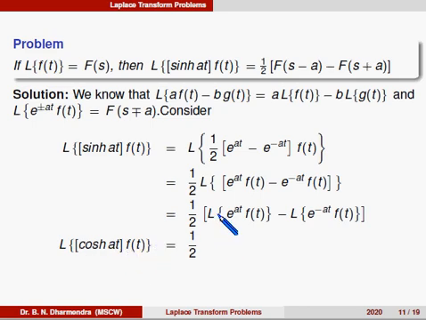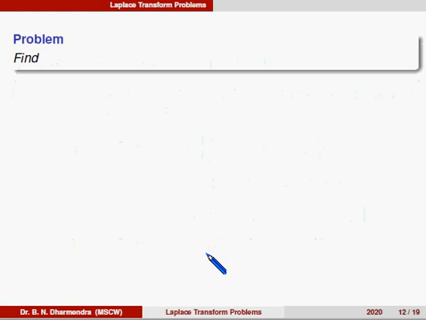When I compare that with the first shifting property, if it is a positive sign, that is f of s minus a. If it is a negative sign, that is f of s plus a. So therefore 1 by 2 times f of s minus a minus f of s plus a. So using this one, we can find out one problem.